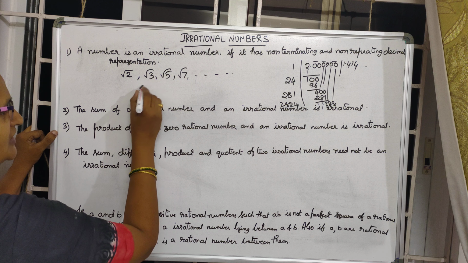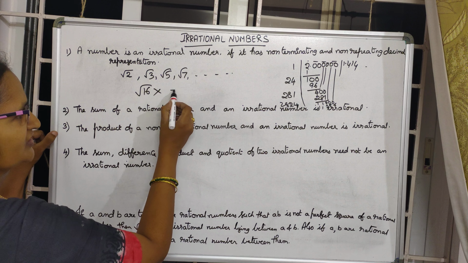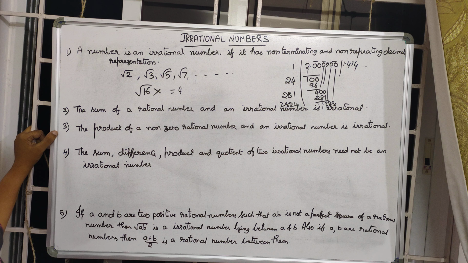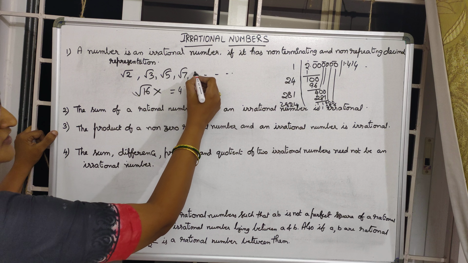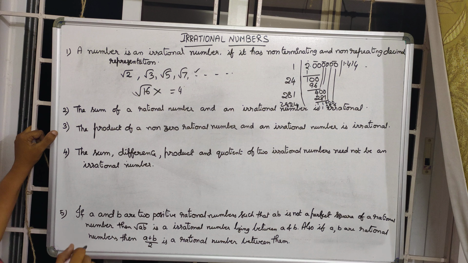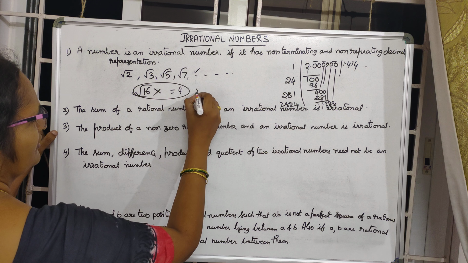But root 16 is not an irrational number. Why? Because root 16 value is 4. 4 stops there, so we can find it out. This is not coming under irrational numbers. These are all our examples of irrational numbers. Clear now? This is not coming under irrational, not irrational.